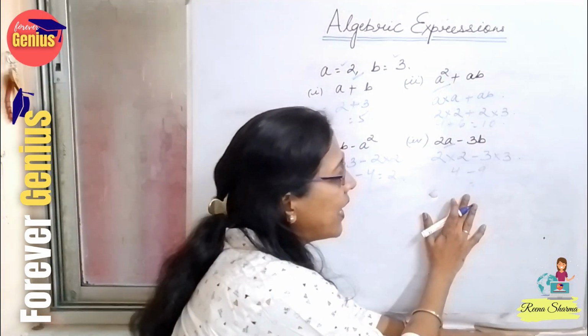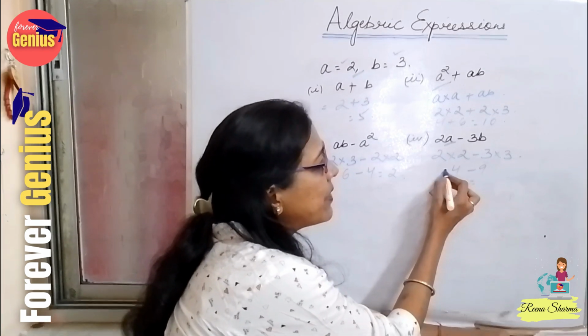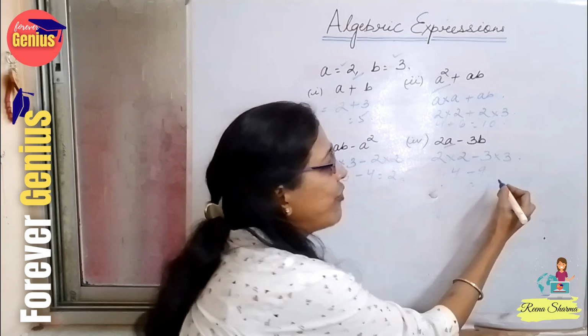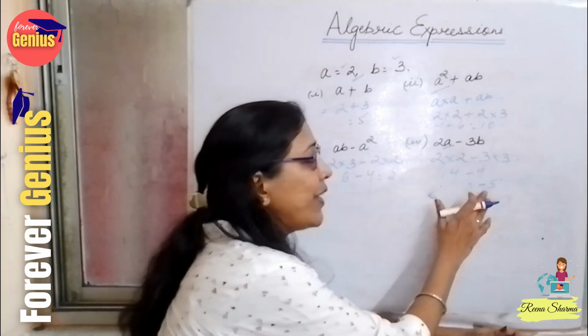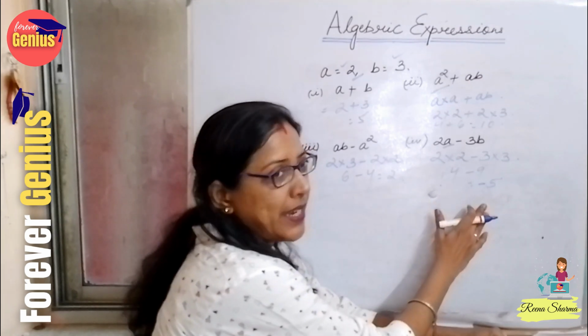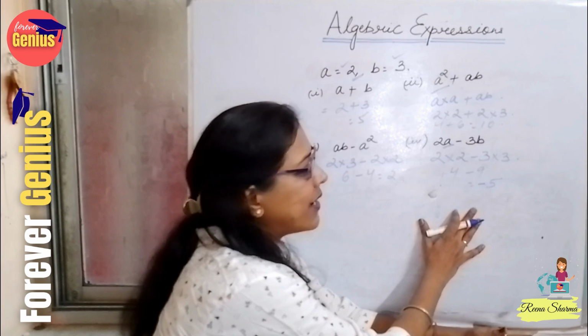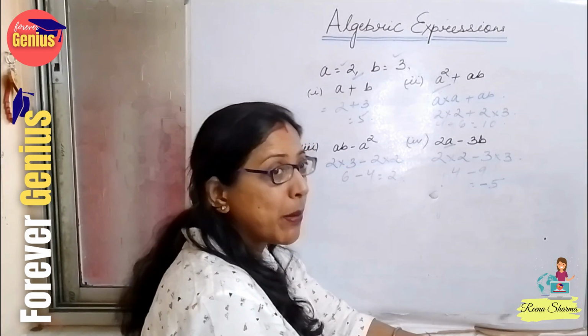But now see here, I will do 4 minus 9. If nothing is written, it means it is plus. So 4 minus 9 is 5, but with the sign of the bigger number. If we don't give the minus sign here, the final answer will be considered wrong. You will get a cross mark if you don't give a minus sign.